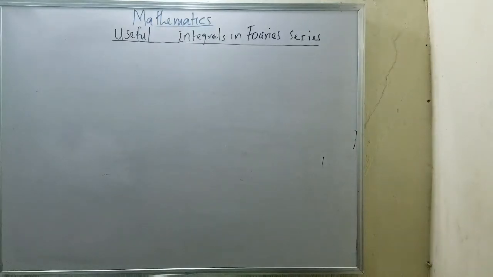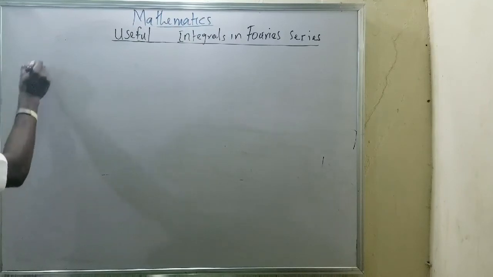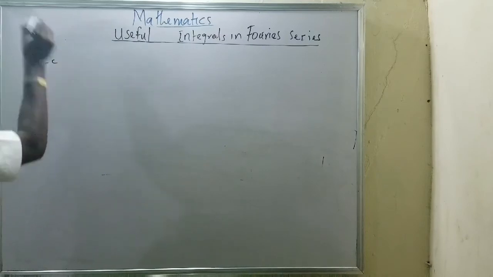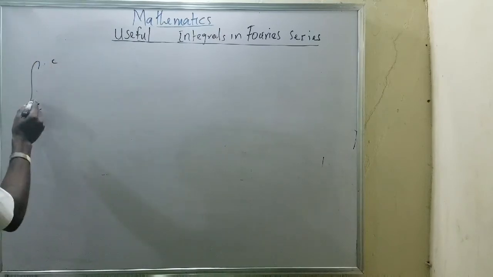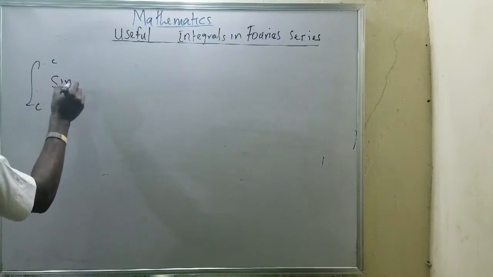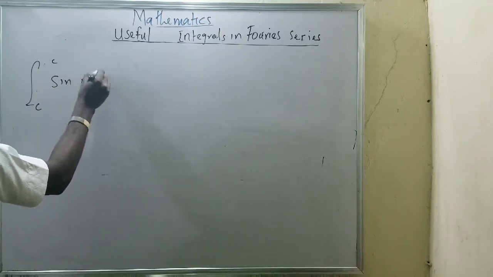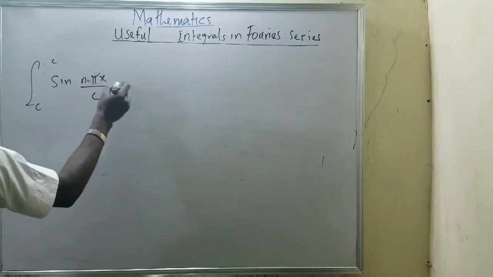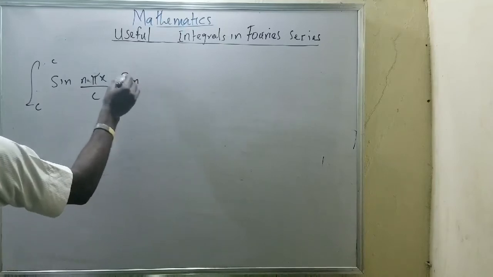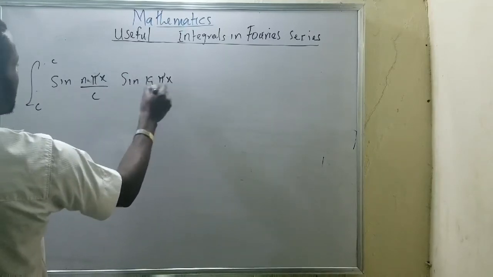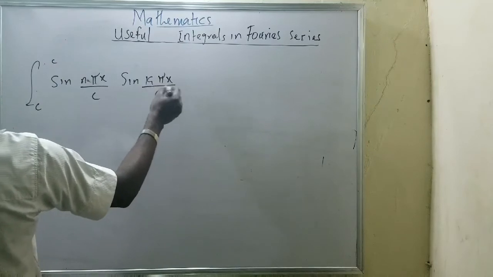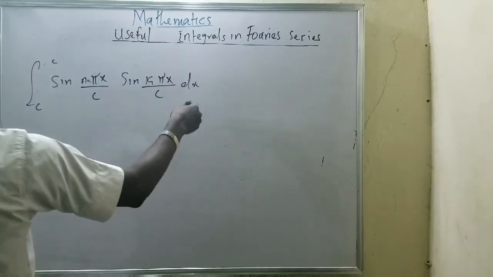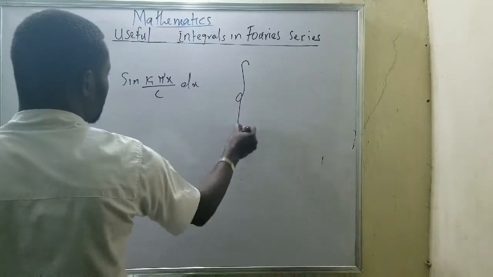Before we move on, it's always like this. Let me quickly show how it always looks. My integral of C, let me use C, and to this I have sine of n pi x over C, and sine of n pi x over C, with respect to x. Now this one is always like this.